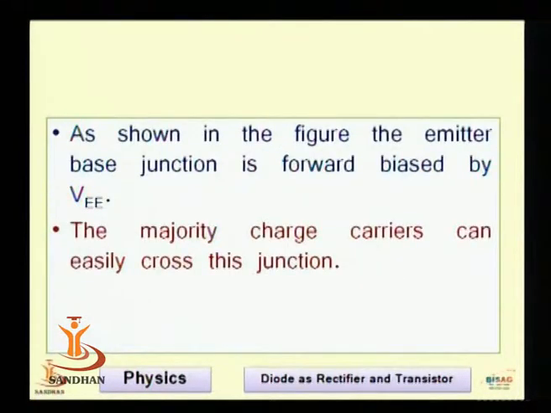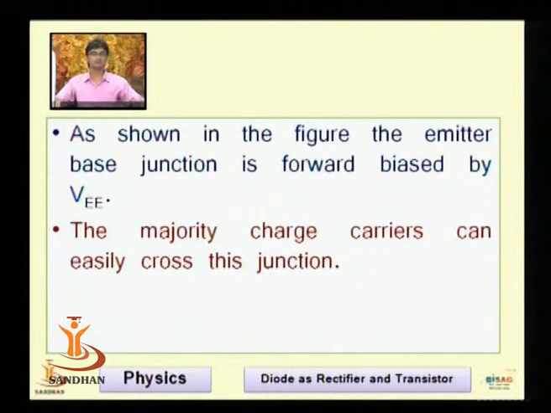As shown in the figure, the emitter base junction is forward biased by the VEE and the majority charge carriers can easily cross the junction.